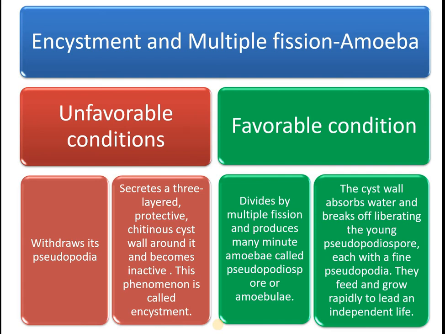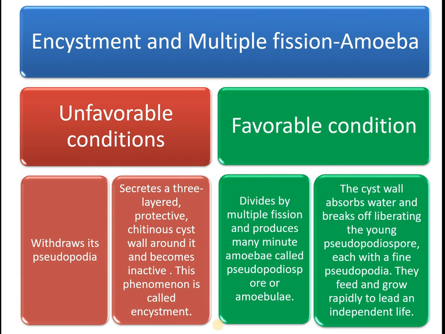Now you can expect two more questions, that is what is the meaning of amoebulae. So what is amoebulae? During favorable condition, the amoeba divides by multiple fission and produces many minute amoebae. These are all called pseudopodiospore or amoebulae. Now the cyst already formed during unfavorable condition. The wall of the cyst absorbs water and breaks up, liberating the young pseudopodiospore outside, each with a fine pseudopodia.